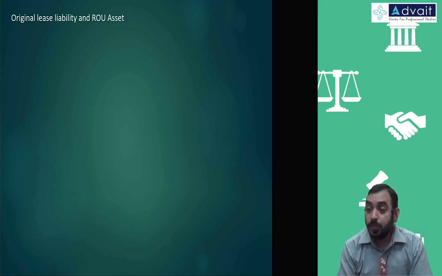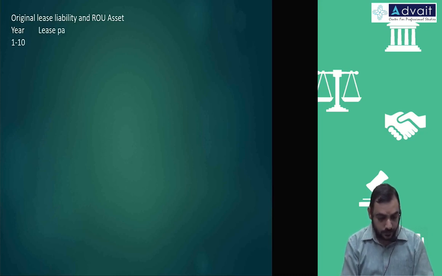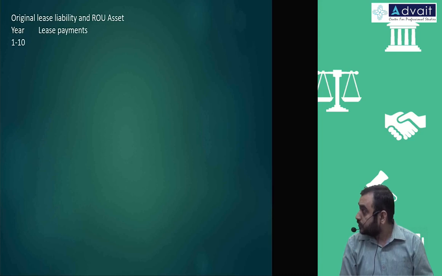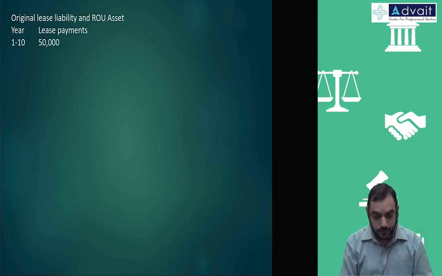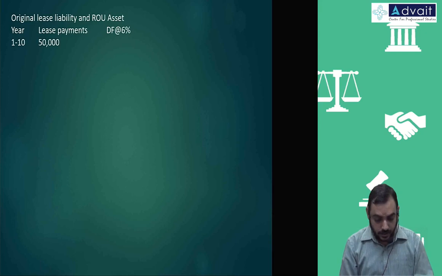What was the beginning value? Every year the amount is the same, so we'll use the annuity factor method. Year 1 to 10, how many years? 10 years. Okay, year 1 to 10. Lease payments 50,000, and discounting factor at the rate of 6%, and discounted cash flow. So compute the annuity factor at 6%.